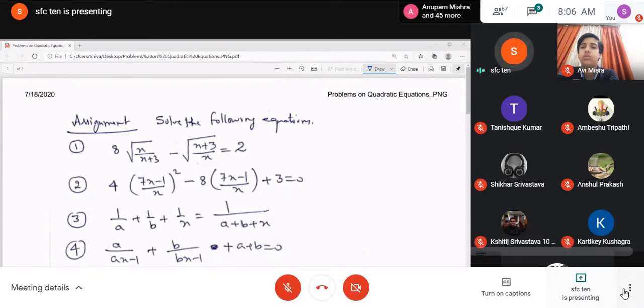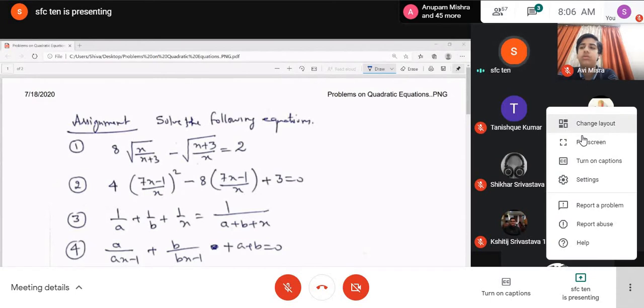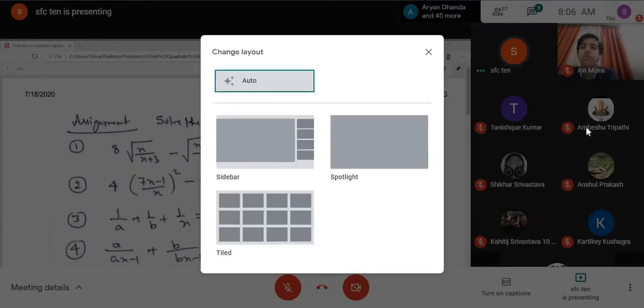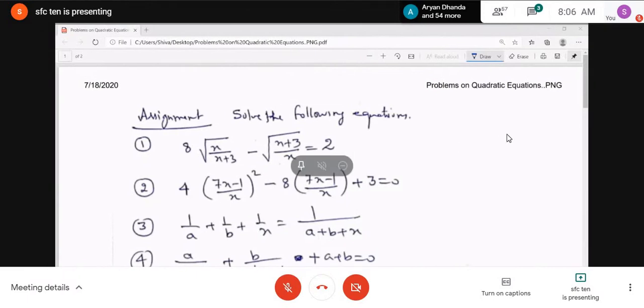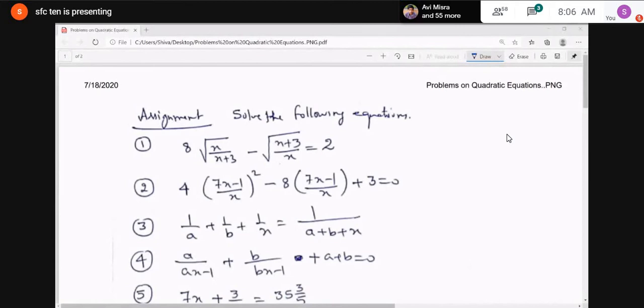Like a upon (ax minus 1) plus b upon (bx minus 1) plus a plus b equal to 0. What was the answer of this sum? Yes, boys? x is equal to 0, and (a square plus b square) upon ab into (a plus b).